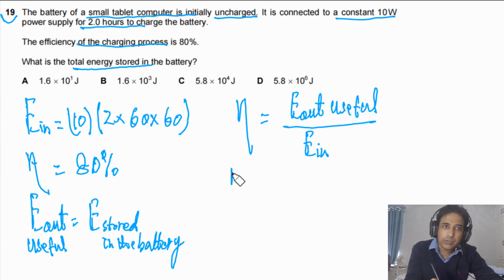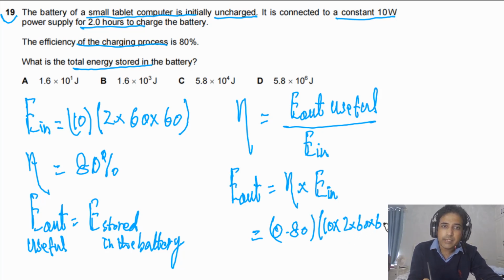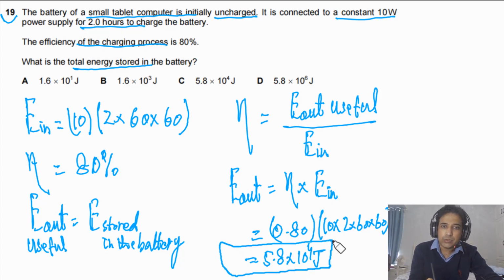We need to find E out. Simply this will be equal to the efficiency times E in. Efficiency is 80%, means 0.80 of the input energy, 10 times 2 times 60 times 60. If we solve this one, we will get about 5.8 times 10 to the 4 joules. So this is the energy stored in the battery.